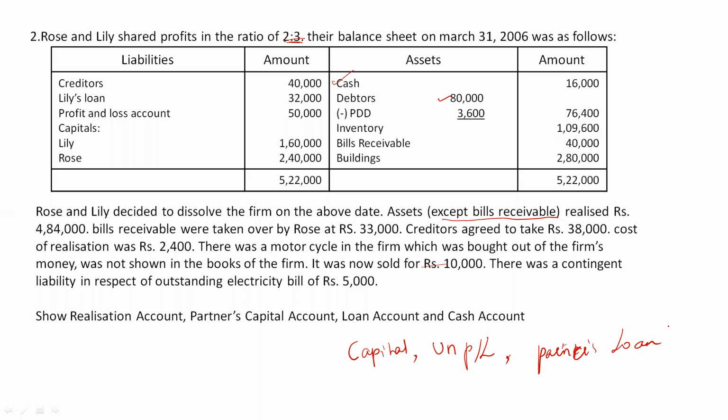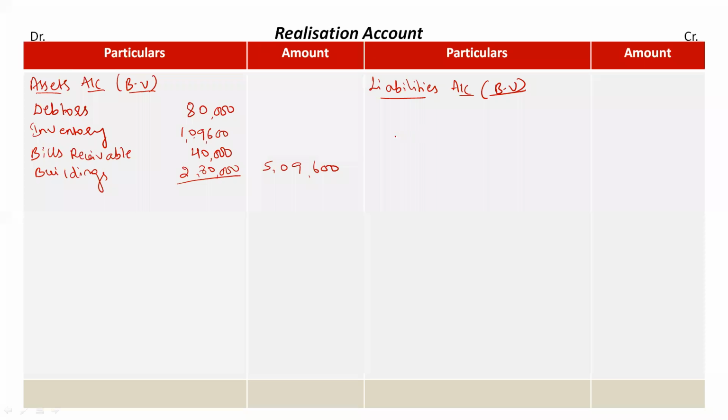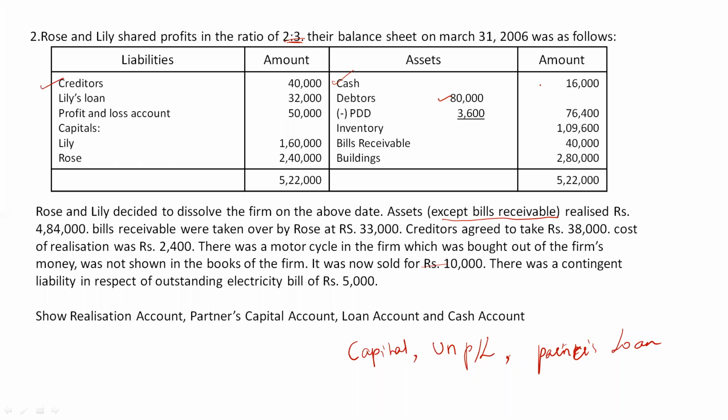Partner's loan should not be recorded as the book value. So for that we will prepare a separate account here. Now refer to the balance sheet. What all liabilities do we have? First we have creditors. Yes, we should take it, rupees 40,000. Creditors, rupees 40,000.